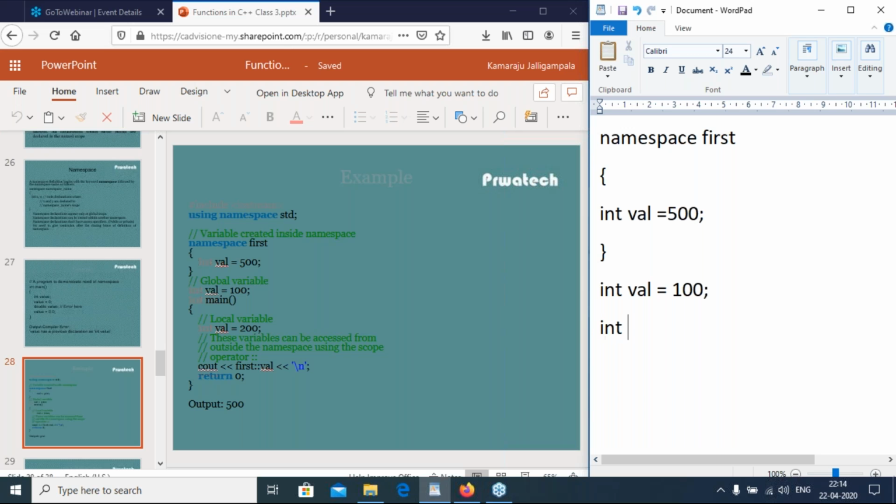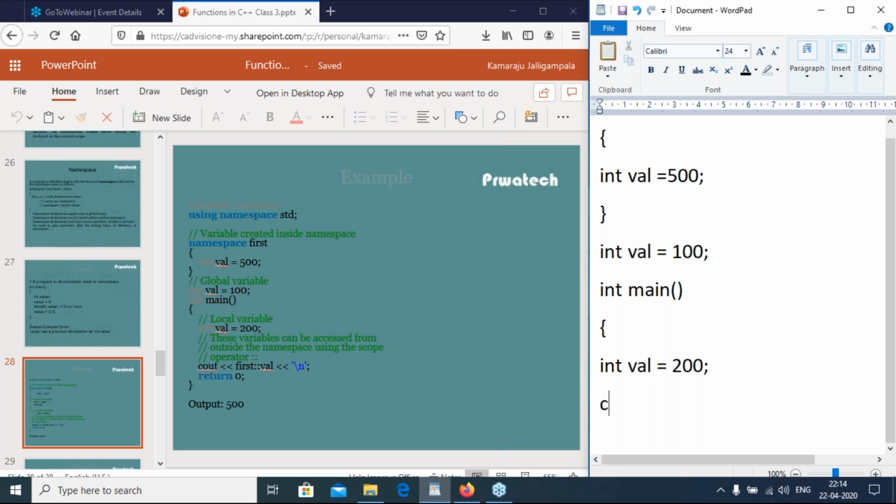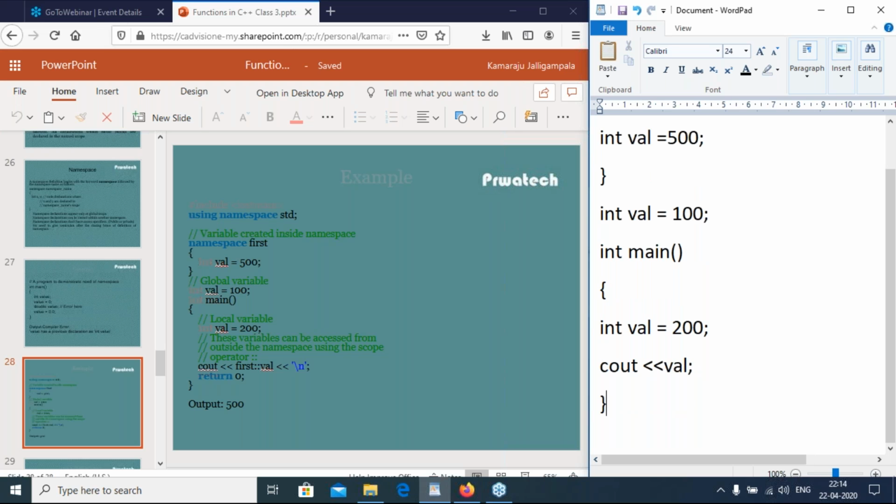So program starts with the main. I have here a local variable, int val equal to 200. The variables which are declared inside the function are called local variables. Suppose if I cout val, then which val is displayed?